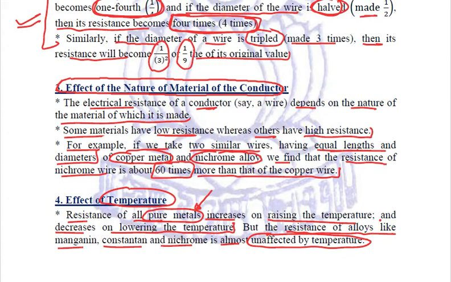As the temperature increases, the resistance also increases, and on decreasing the temperature, the resistance also decreases. So these are the four factors affecting resistance of a conductor. Clear? We'll be taking up the topic till here only in today's class.